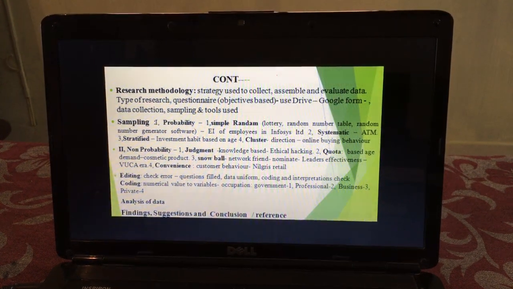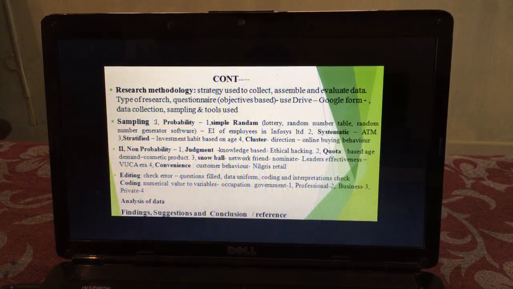So based on this I will be giving an explanation to you. As I told you, you can go for any method, but when we go for a probability method, that is always better. The first one is called simple random sampling. Here we randomly choose people as our respondents. For instance, if I want to find out the emotional intelligence level of employees working in Infosys Company Limited, there are thousands of employees, so randomly I can choose.